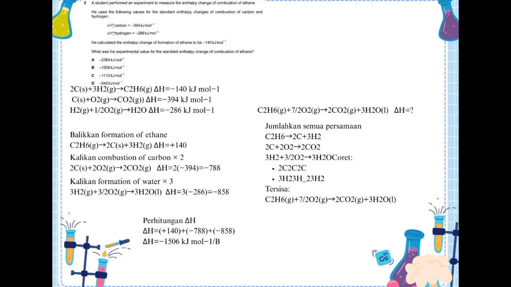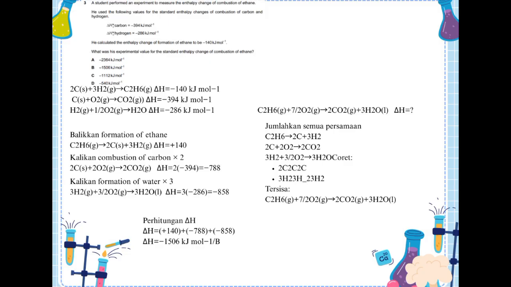Next, a student performed an experiment to measure the enthalpy change of combustion of ethane. He used the following values for the standard enthalpy change of combustion of carbon and hydrogen. The enthalpy change of combustion of carbon is minus 394 kJ mol⁻¹, and the enthalpy change of combustion of hydrogen is minus 286. He calculated the enthalpy change of formation of ethane to be minus 140 kJ per mole. What was his experimental value for the standard enthalpy change of combustion of ethane?